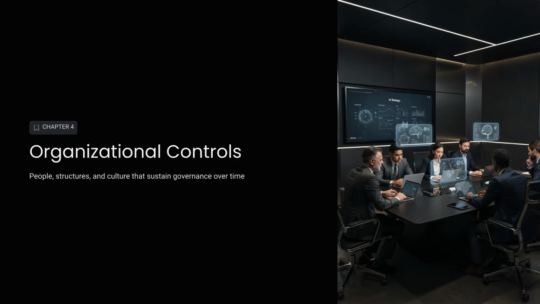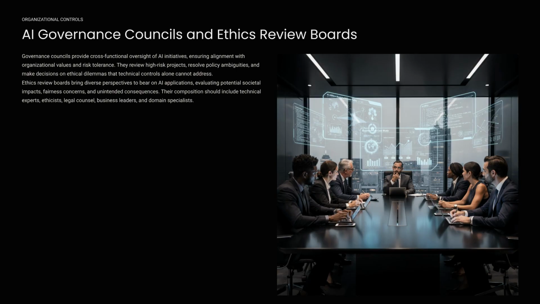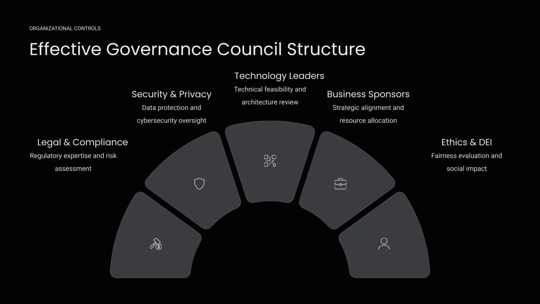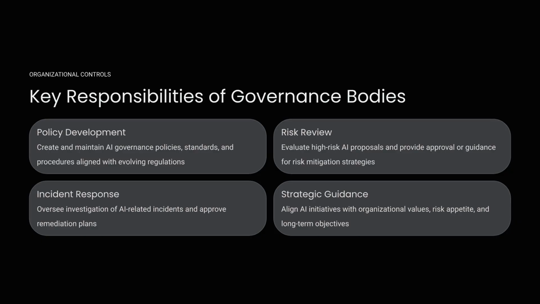These are the people, structures, and culture that sustain governance practices over time. AI governance councils and ethics review boards provide cross-functional oversight. They review high-risk projects, resolve policy issues, and ensure alignment with organizational values. An effective governance council structure requires representation from legal and compliance, security and privacy, technology leaders, business sponsors, and ethics and DEI specialists.